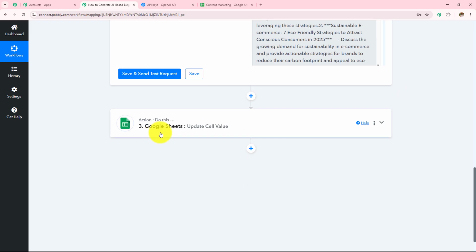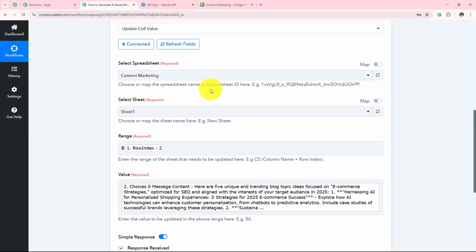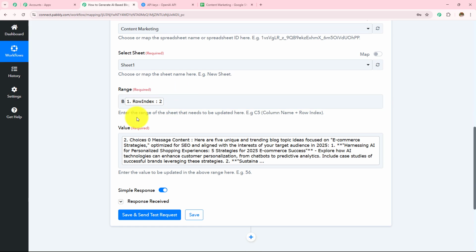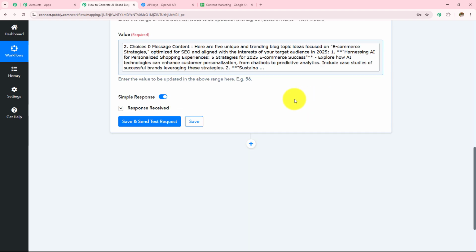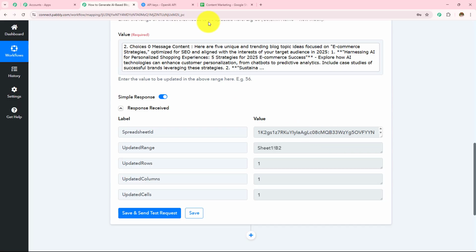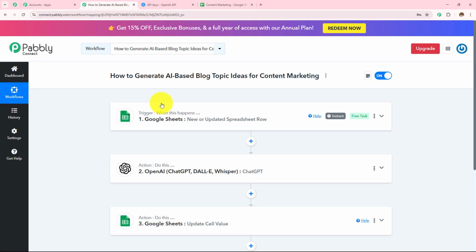Moved to the next step where I wanted to update my Google Sheets spreadsheet. So here I took Google Sheets as my final action application, selected the spreadsheet, entered the range, and then entered the value which I have received from my OpenAI response. Clicked on Save and Send Test Request and received the response as these details been automatically and instantly added to my Google Sheets spreadsheet. So this is how this automation workflow is going to run, and here we have successfully created automation between Google Sheets, OpenAI, and Google Sheets with the help of Pabbly Connect.